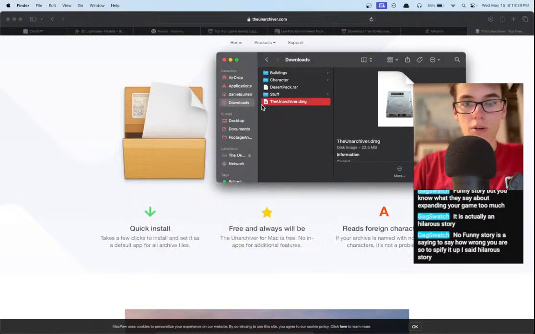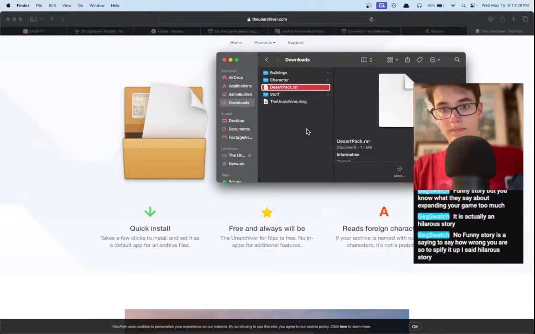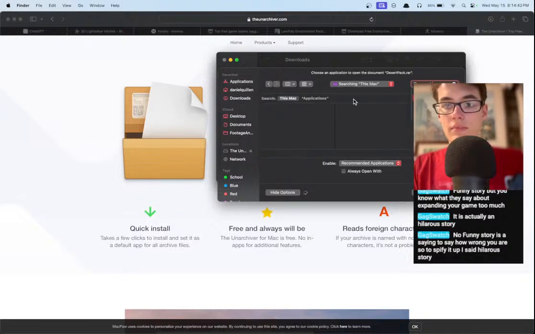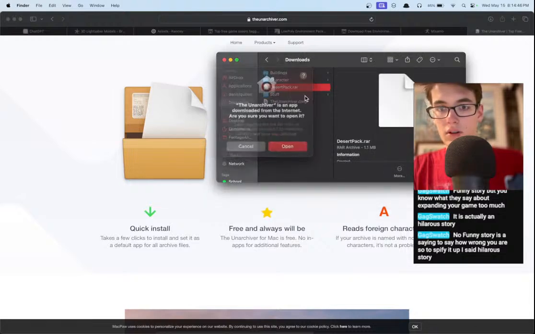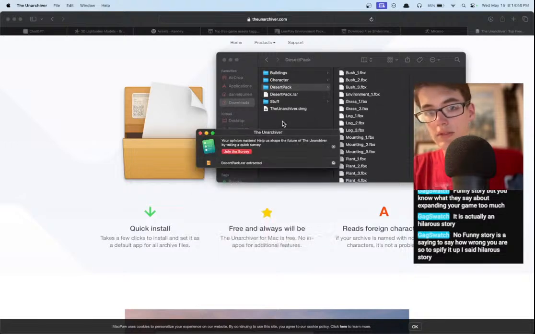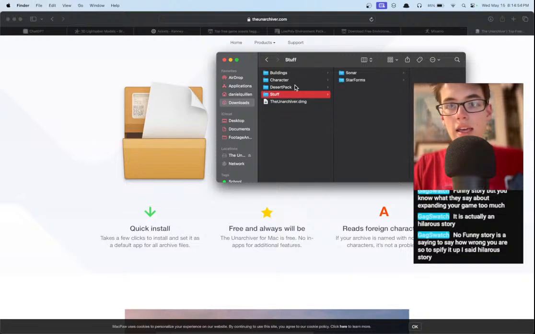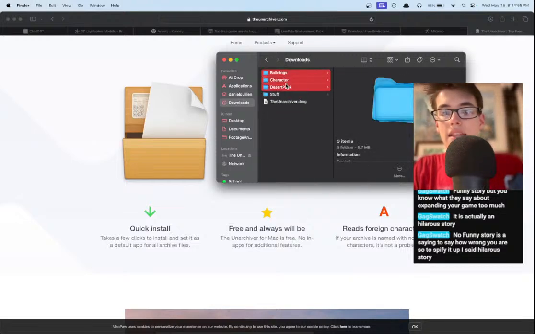and we can open up our RARs. The Unarchiver. So if you're on Mac, pro tip, you can use the Unarchiver to open up RARs. Except, boom, perfect. Nope, not interested in a survey. And there we go. So now we have our character, our buildings, our desert pack, and then what I like